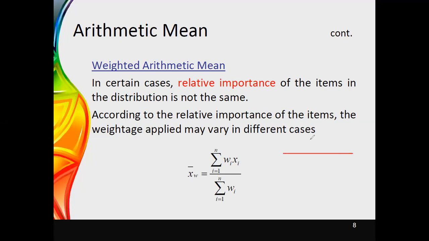Now think that this is your xi value and this is the weight that you are allocating. It is quite like a grouped set of data, but here, rather than using the frequency, we will have the weight. Now think about the average marks for your grading. If all the subjects do not have the same weightages, then you have to apply the weightages here.